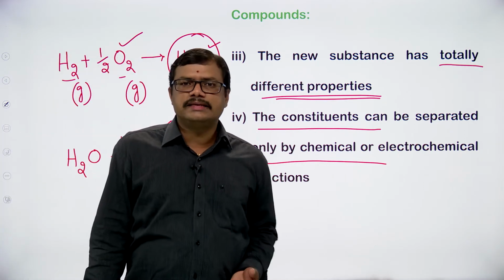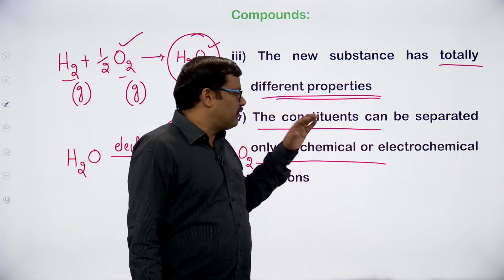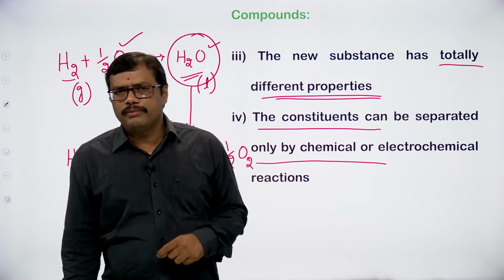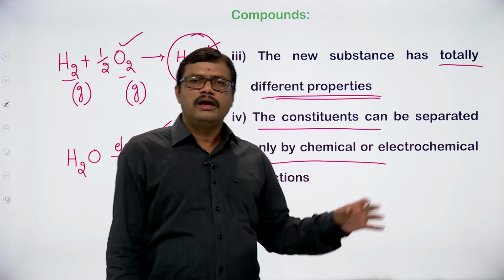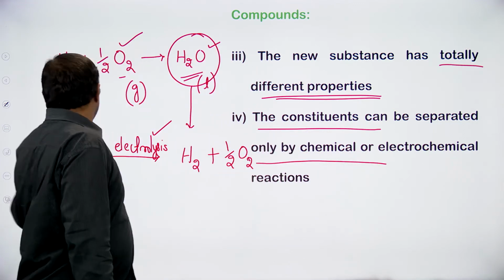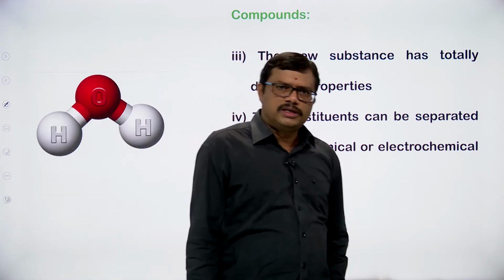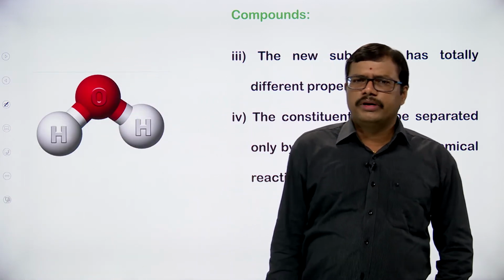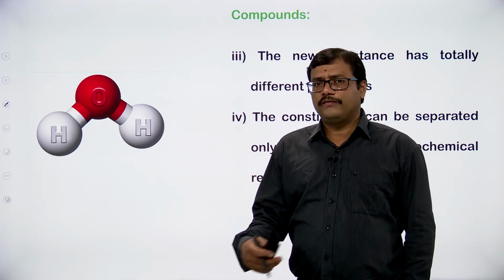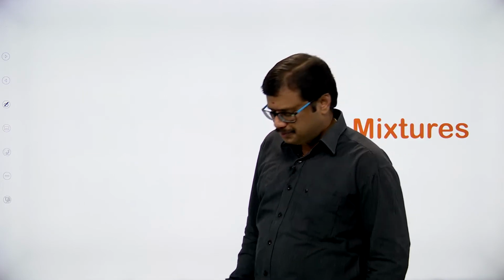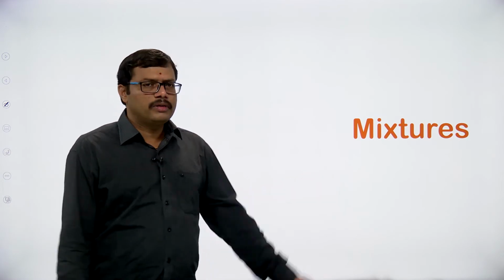So it is not that easy. We cannot use physical methods to separate the constituents of a compound. Only by chemical reactions can we separate the constituents of a compound. Okay, you have to keep this in mind. A compound is formed by the combination of elements in a fixed ratio, the components can be separated only by chemical reaction, and the compound formed will exhibit totally different kinds of properties. Okay, right. Let us move on to the next concept, that is mixtures.